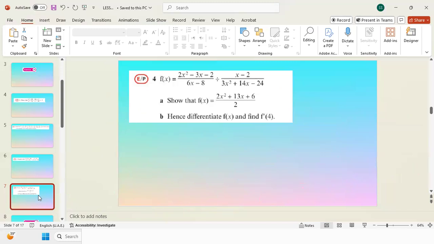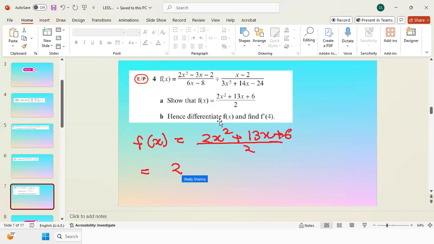So the first part is done. Then the second part is: hence differentiate f of x. See, this was a big question, but we simplified it and we got it this way. Now we have to do differentiation, so we know the process. F of x, we have proved, is 2x squared plus 13x plus 6 over 2.